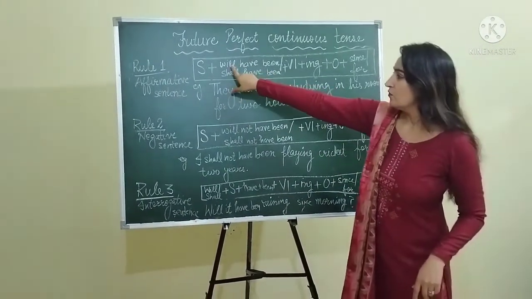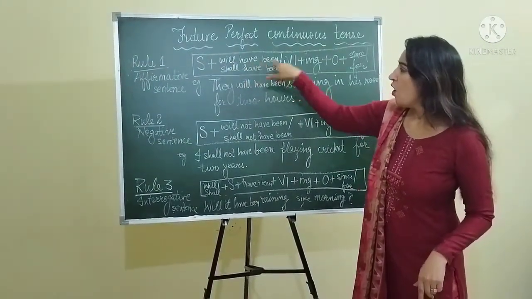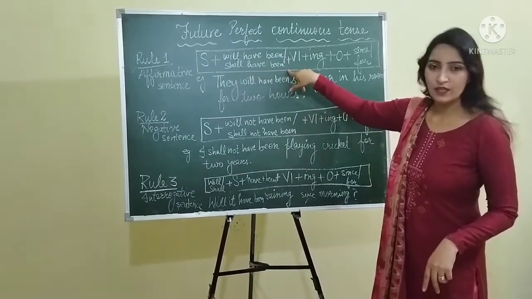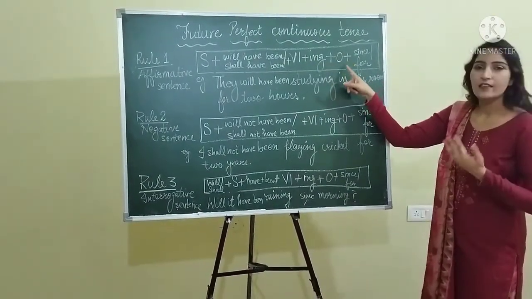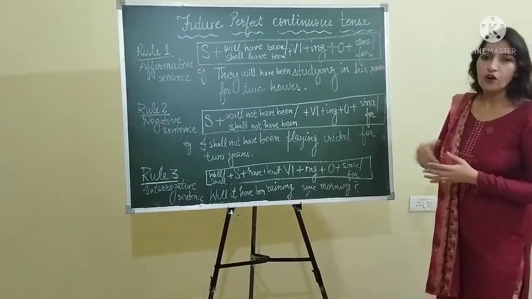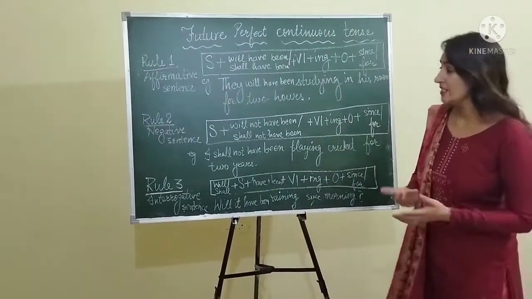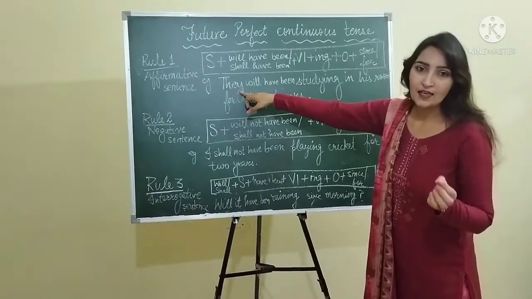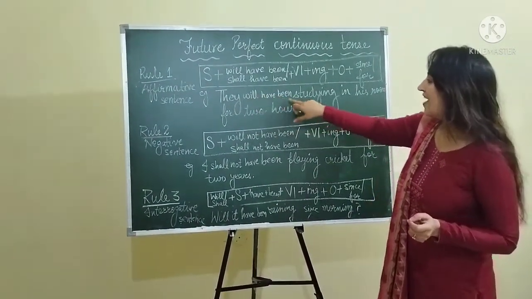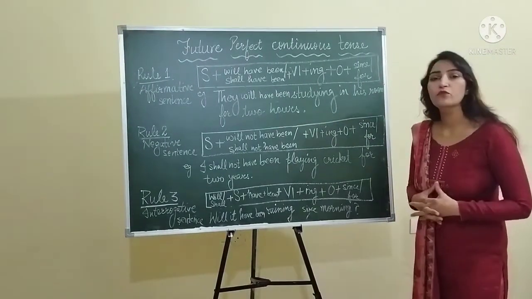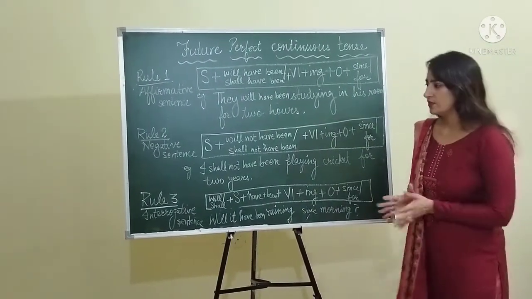Okay, so will have been or shall have been followed by verb's first form, ing, then object, and then for or since. Let's take an example. They, okay, you will write will after they. They will have been studying in his room for 2 hours.